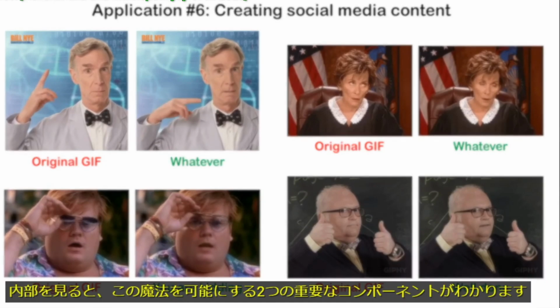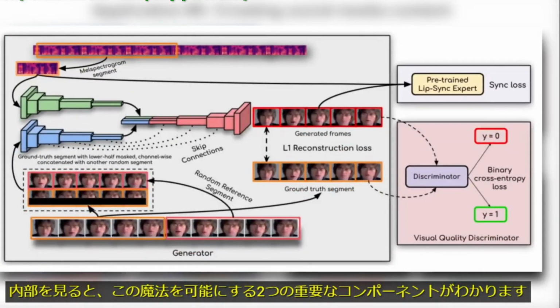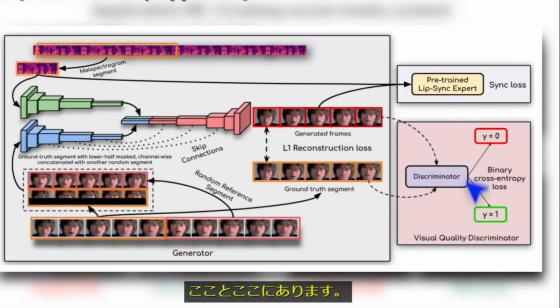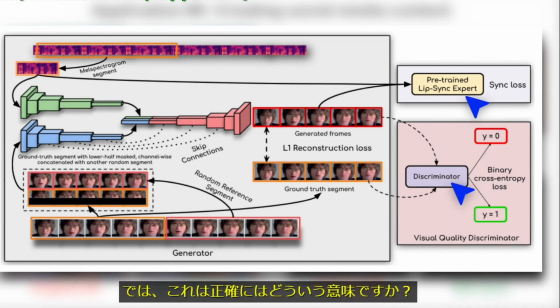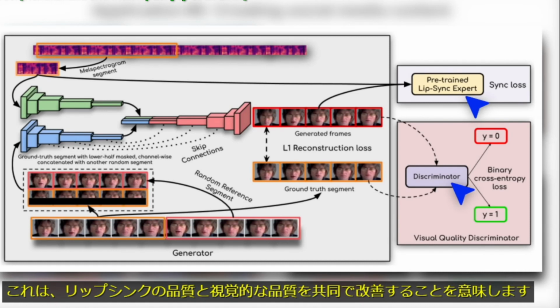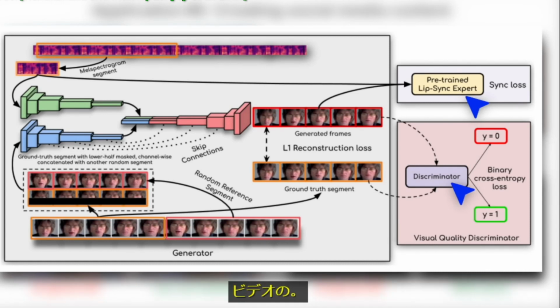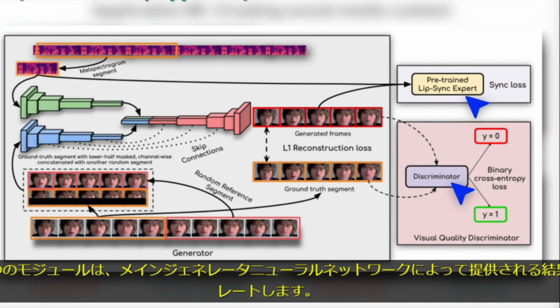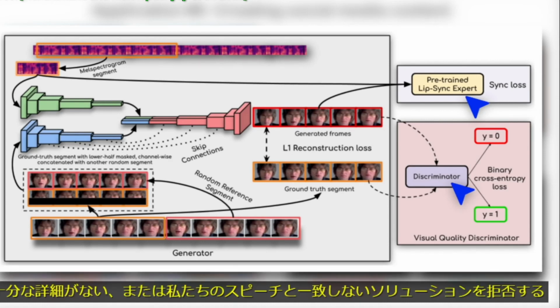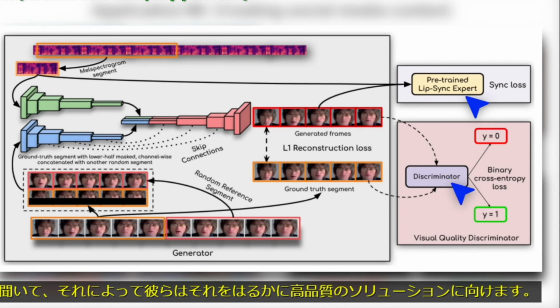When we look under the hood, we see that the two key components that enable this wizardry are here and here. So, what does this mean exactly? It means that we jointly improve the quality of the lip syncing and the visual quality of the video. These two modules curate the results offered by the main generator neural network and reject solutions that don't have enough detail or don't match the speech that we hear and thereby they steer it towards much higher quality solutions.